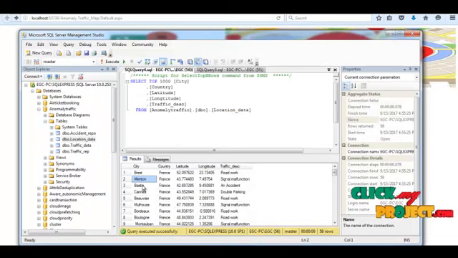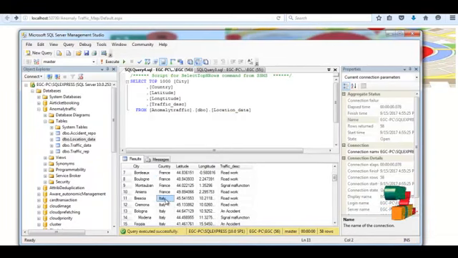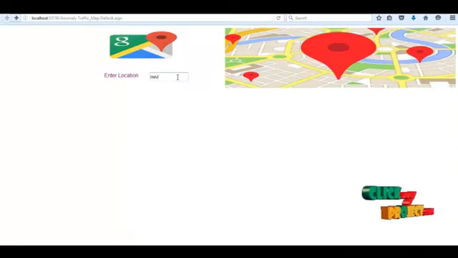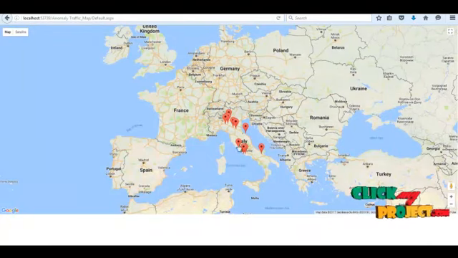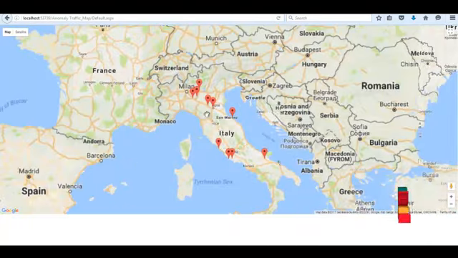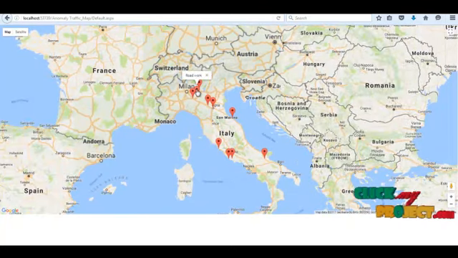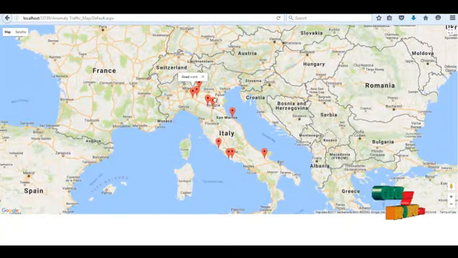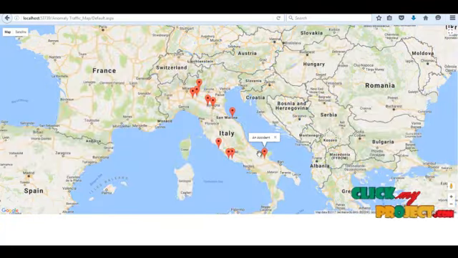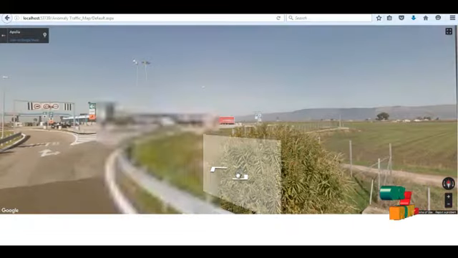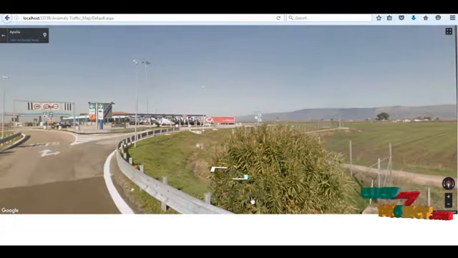Similarly, to view another country, put the country name in this text box and click enter. Then open this country, Italy. We can zoom in on the particular details, and here also we see the reasons for making traffic. We also open the accident area details. Thank you for watching.